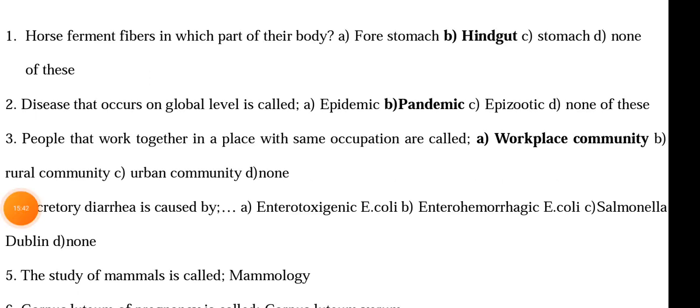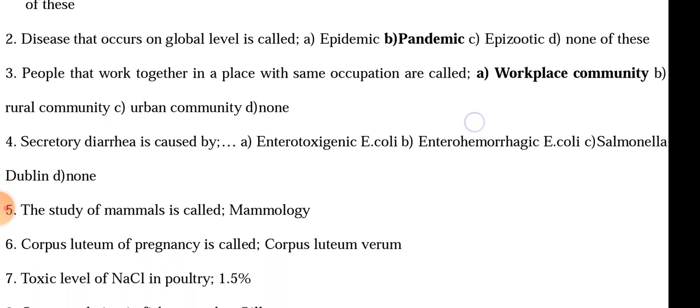People that work together in a place with same occupation is called workplace community. Secretory diarrhea is caused by, do not know, these were the options. The study of mammals is called mammalogy.